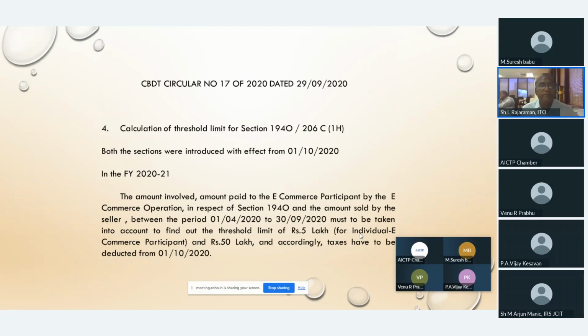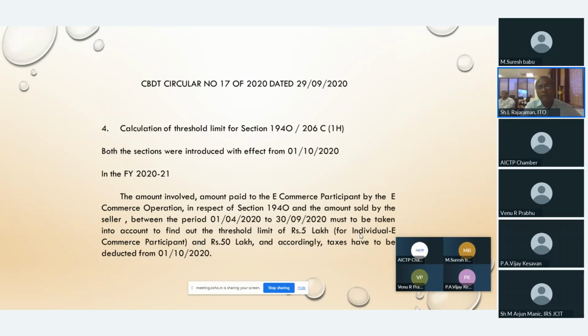See here what they say. Already, for an individual, they set a threshold limit of 5 lakhs, subject to the condition that they give their PAN or Aadhaar number to the e-commerce participant. Here what they say: even though the section is effective from 1st October 2020, for calculation purposes you should take it from 1st April.